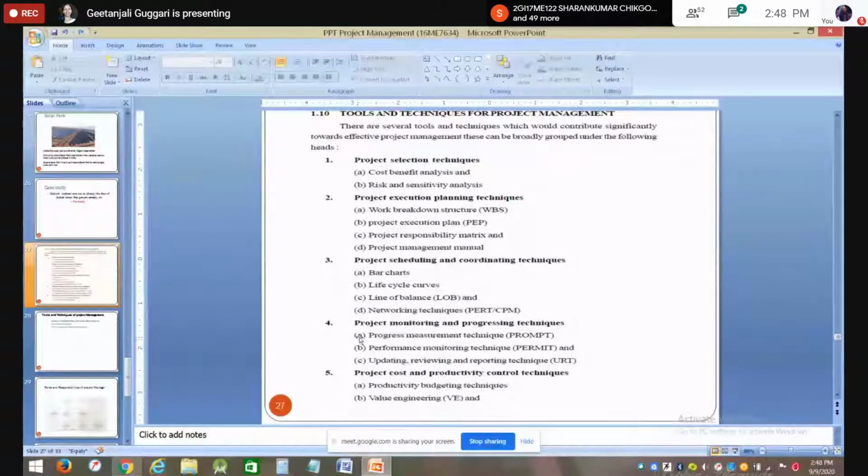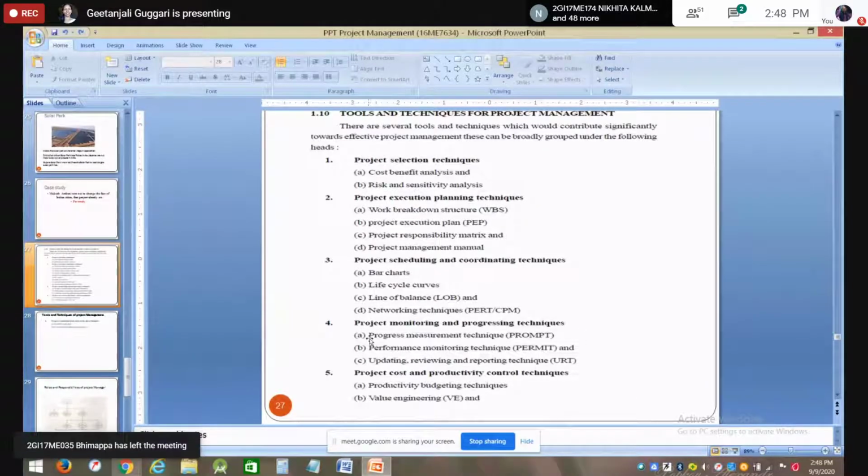Okay. Then the fourth is the project monitoring and progressing techniques. So in this again you have progress measurement techniques, then performance monitoring techniques, then updating, reviewing and reporting techniques.